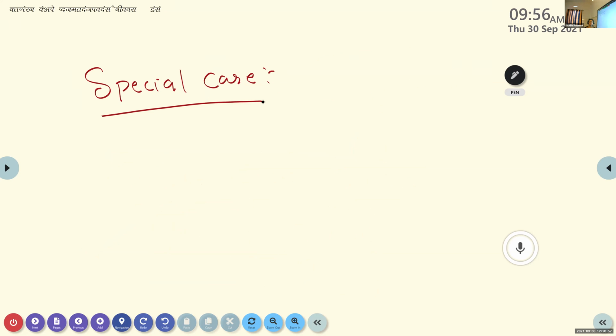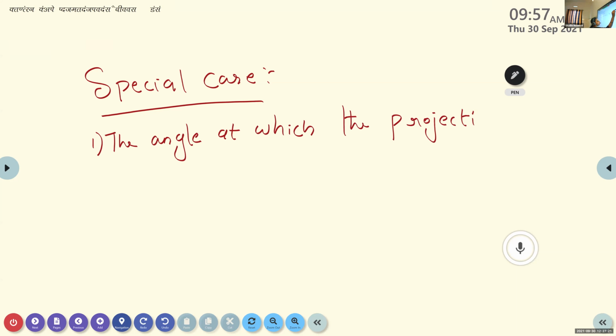Okay, special case means the angle at which the projectile attains a maximum horizontal range, or maximum horizontal distance.